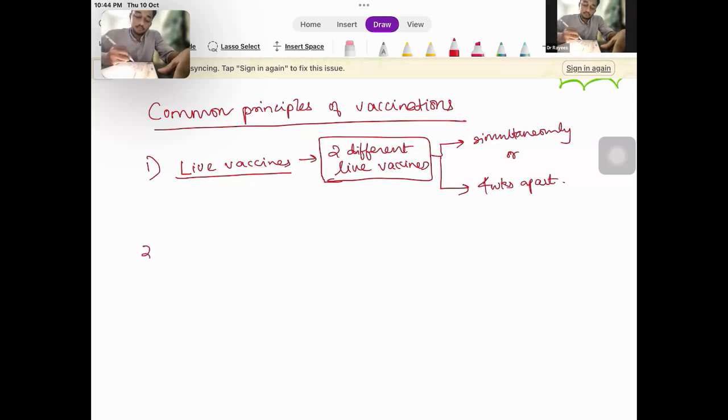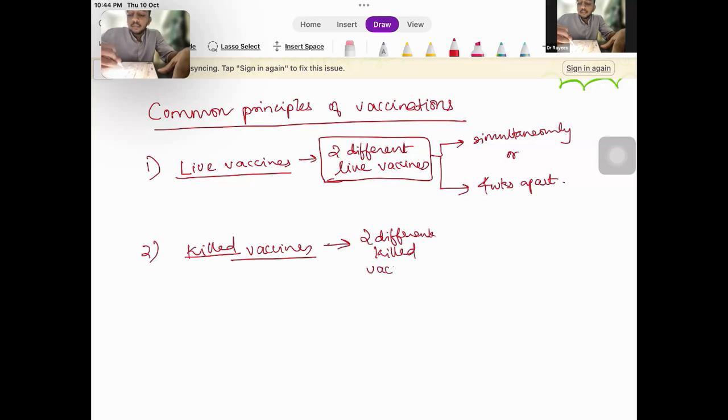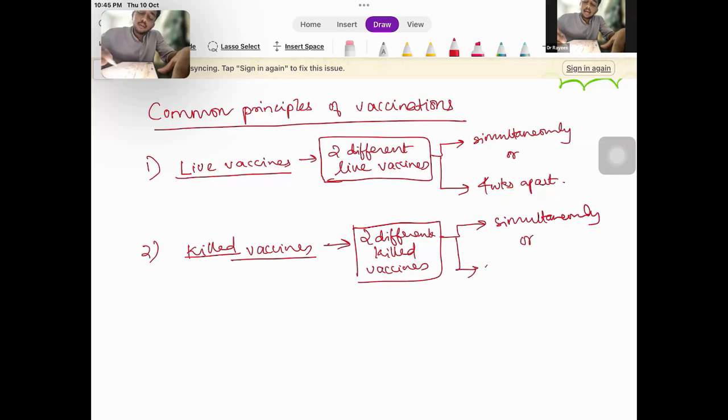In case of killed vaccines, two different killed vaccines can be given simultaneously or at any interval.